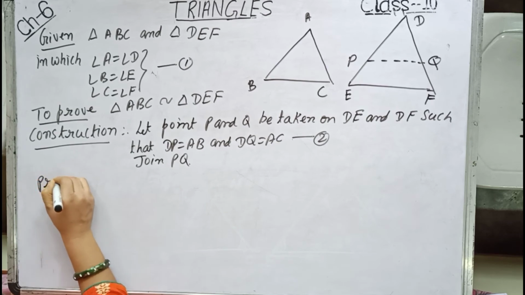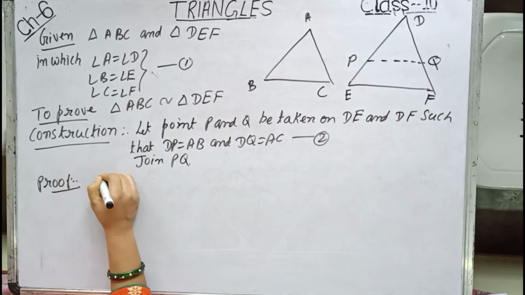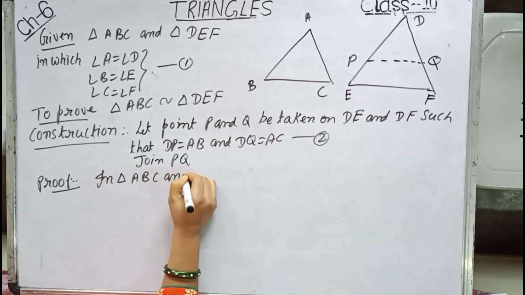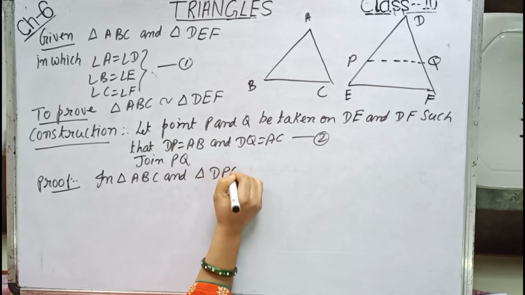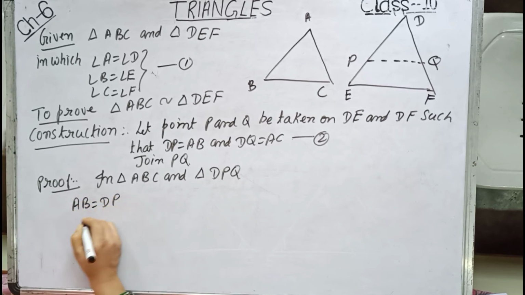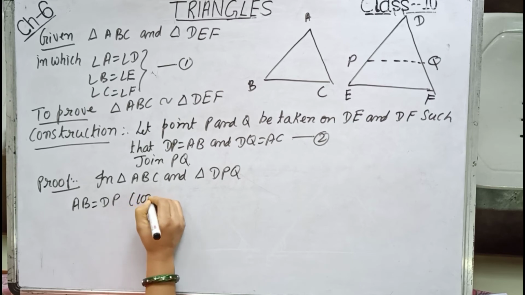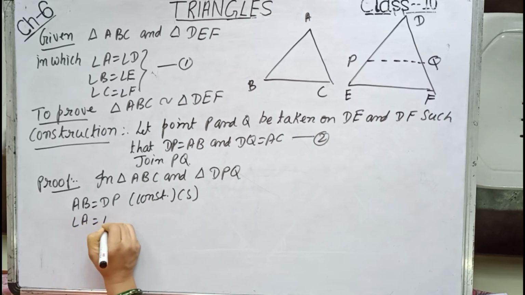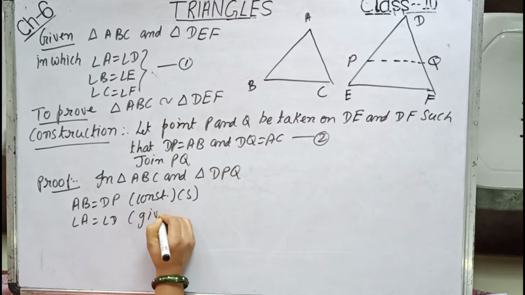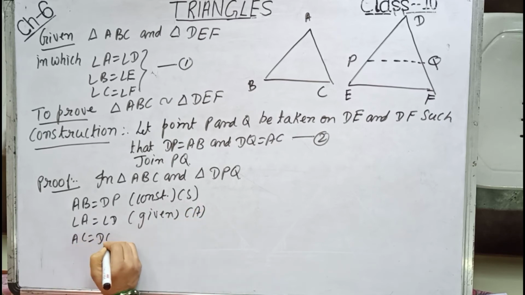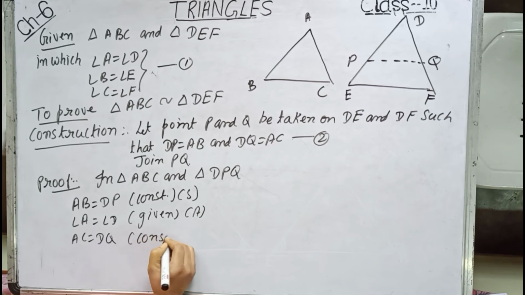Now proof. In triangle ABC and triangle DPQ, AB equals DP by construction, angle A equals angle D given, and AC equals DQ by construction.